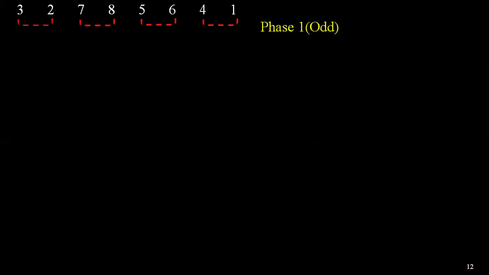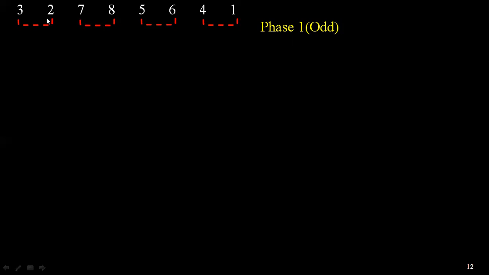So let us see. Here 3, 2, 7, 8, 5, 6, 4, 1 are the unsorted elements. Now we go with an odd phase. In the odd phase, this is the first element, this is the third element, this is the fifth element, and the seventh element. We compare the first element with its right element, the third element with its right element, the fifth element with its right element, and the seventh element with its right element.